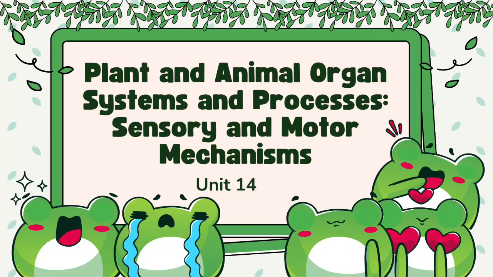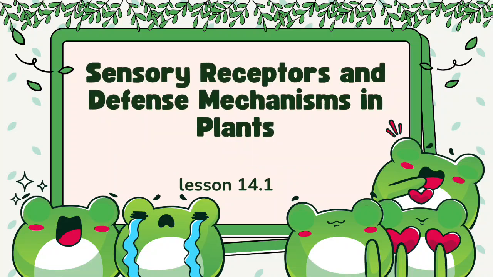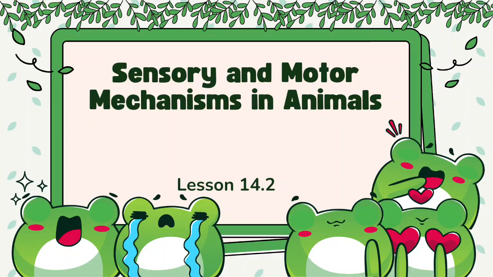Unit 14, Plant and Animal Organ Systems and Processes, Sensory and Motor Mechanisms. Lesson 1, Sensory Receptors and Defense Mechanisms in Plants. Lesson 2, Sensory and Motor Mechanisms in Animals. For Lesson 3, Sensory and Motor Mechanisms in Humans.